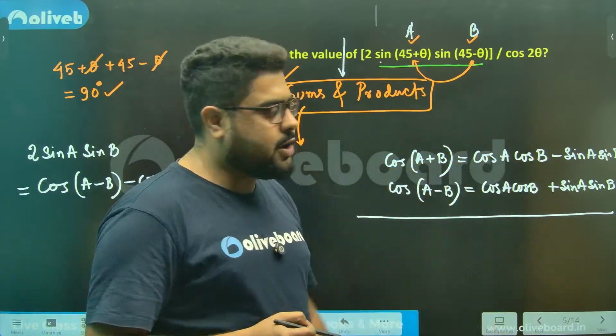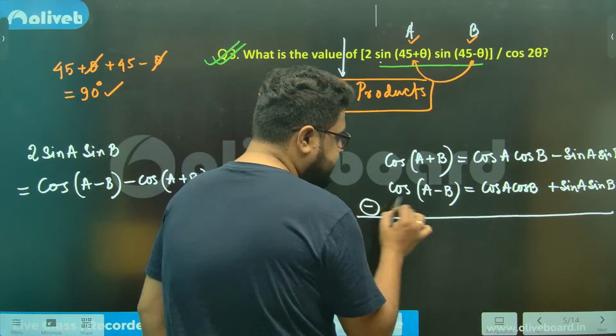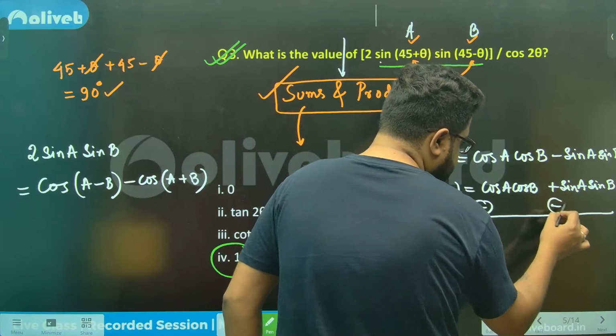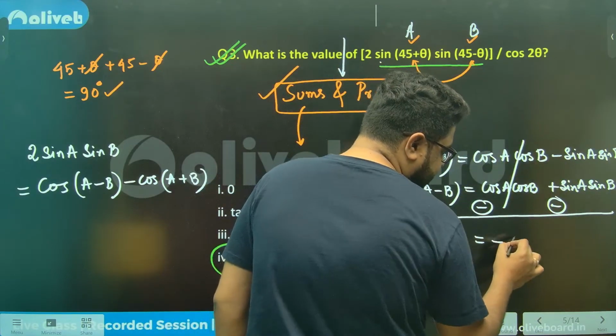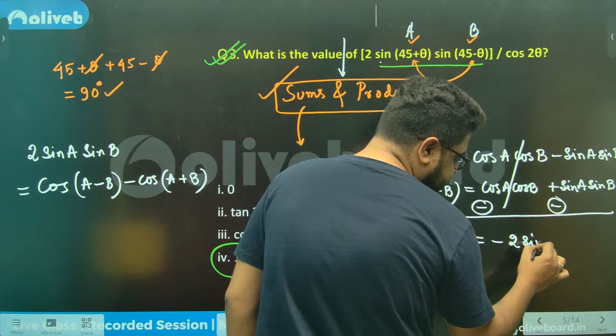I want to get rid of cos, so I need to do a minus. So you see this gets cancelled. But again, you see the problem. I get minus 2 sin A sin B.